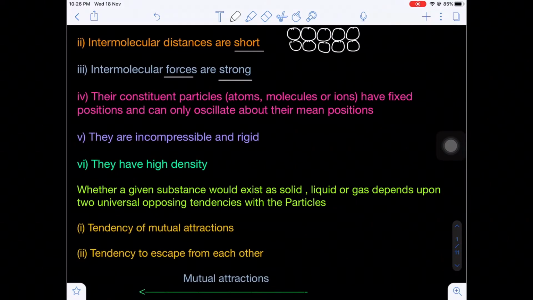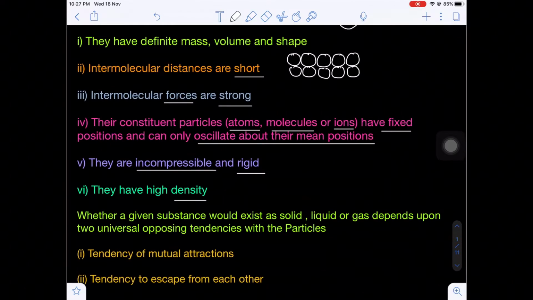Next, the constituent particles of a solid substance, that may be atoms, molecules, ions, have fixed positions and they can only oscillate about their mean position. That means almost they are incompressible, because the distance between the constituent particles is too small. That's why solids are almost incompressible. Solids have rigidity and solids possess high density because the distance between the constituent particles is very short. That's why the density will be very high.